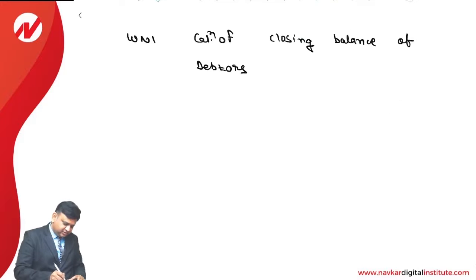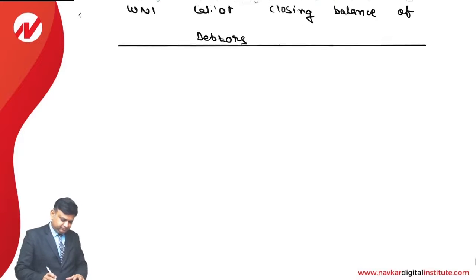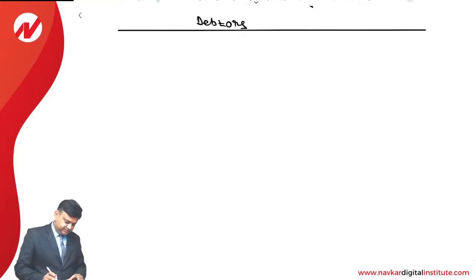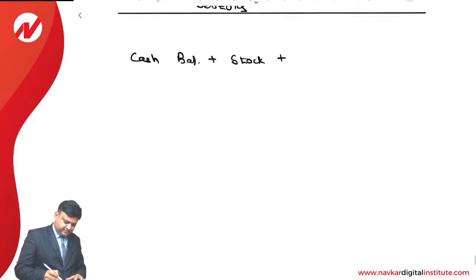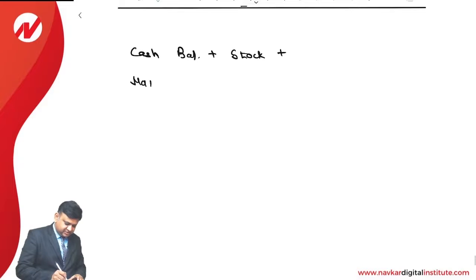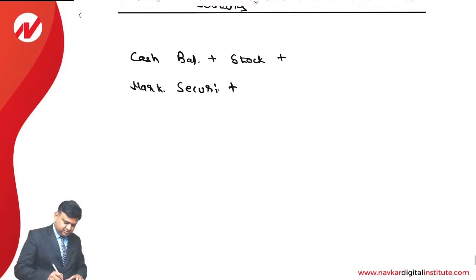Let us see how to calculate the same. For that, we understand that the cash balance plus stock plus marketable securities plus debtors. Total of all this is what we understand is the current assets.